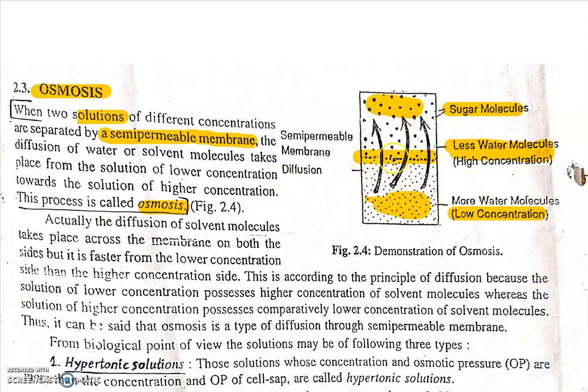When these sugar concentrations are kept in different parts and there is a semi-permeable membrane, what happens? The solvent molecules move from their lower concentration to their higher concentration. You have to understand there is a semi-permeable membrane, and due to that this happens.